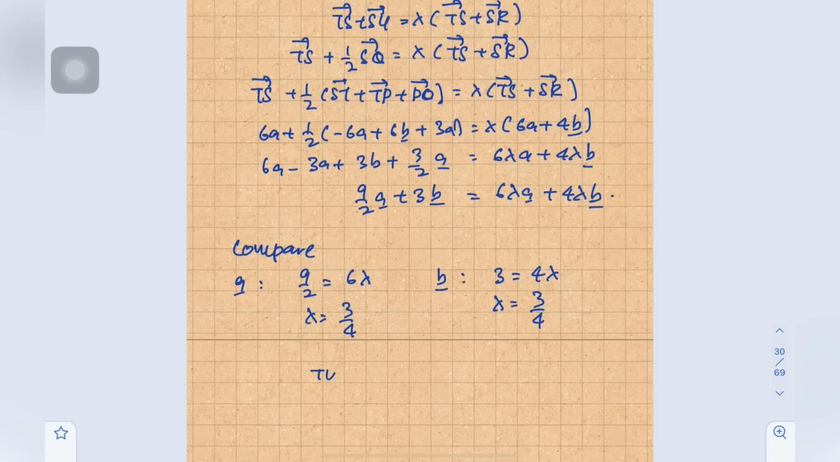So TU equals, just now, lambda TR, right? So vector TU equals 3 over 4 vector TR. Don't forget to write the vector. Then collinear with, this one the common point is T. T is the common point.